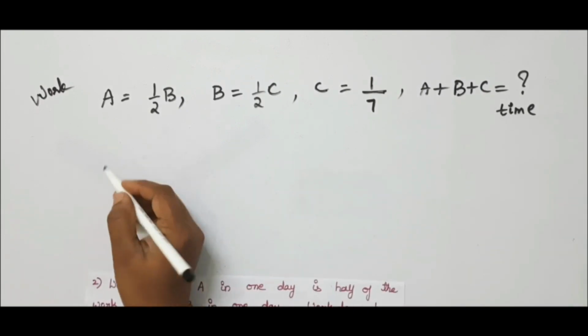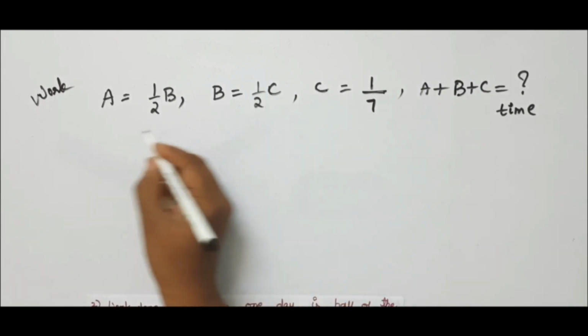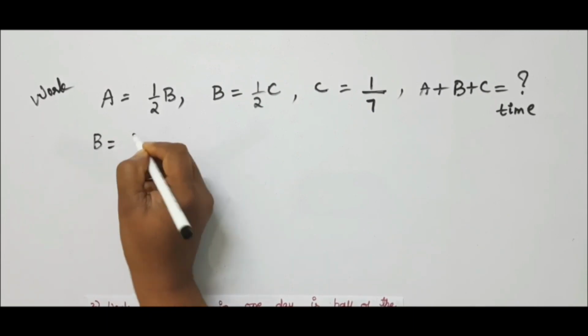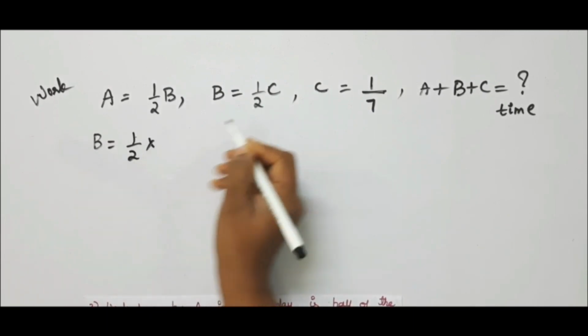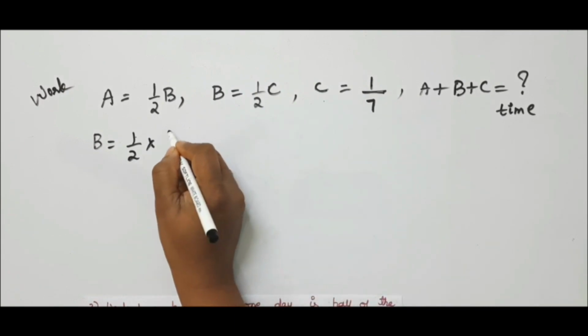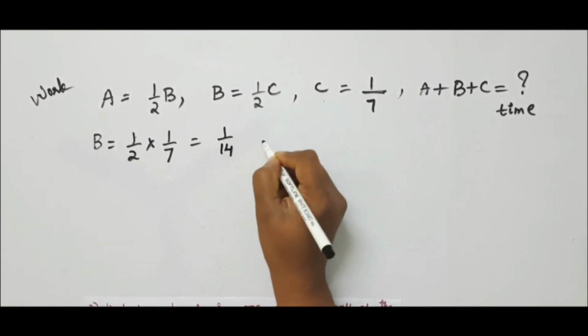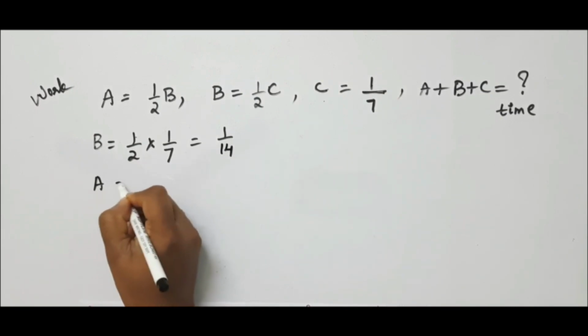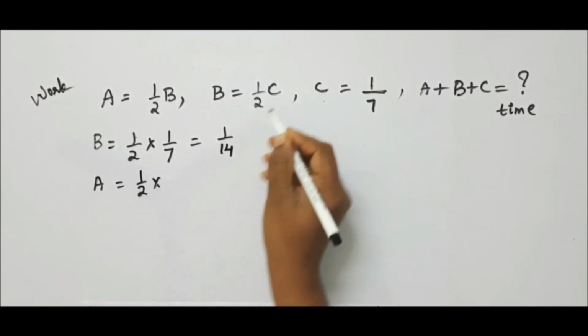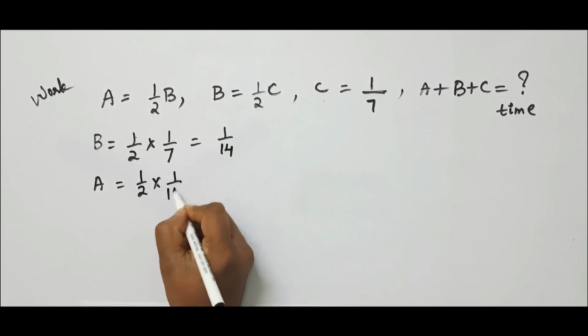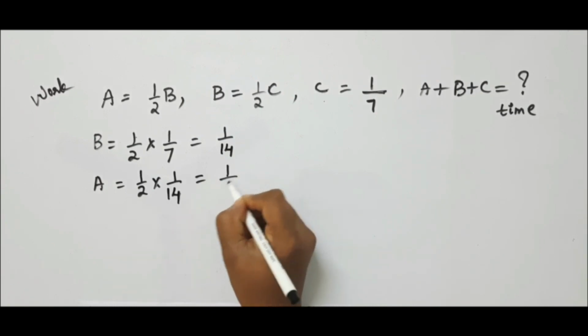Using this relation, B value becomes B is equal to 1 by 2 into C, which he has given as 1 by 7. So substitute here, we will get 1 by 14. Next A will be A equal to 1 by 2 into B value, that is 1 by 14, equal to 1 by 28.